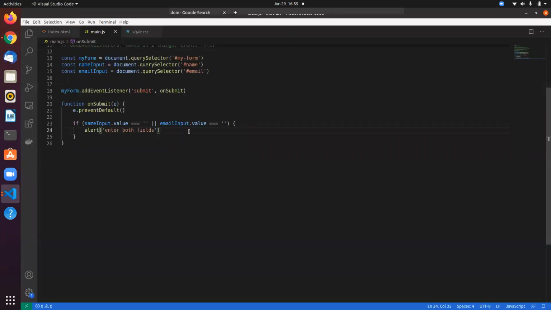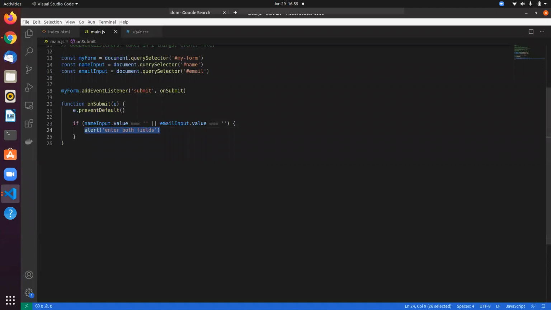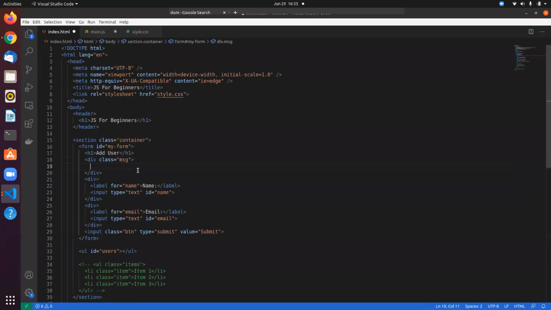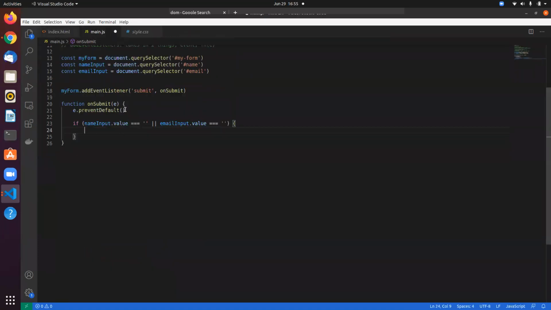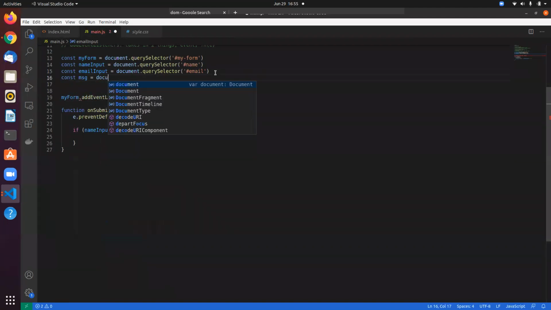So as I told you earlier, I don't like alert because it blocks the entire screen. I don't want this. So instead of that, let's have some kind of a message in here about enter both fields. For that reason, I have this empty div with class of message, right? So let's add HTML in here dynamically, right? Via JavaScript. What we can do is first we need to grab on the element as always.